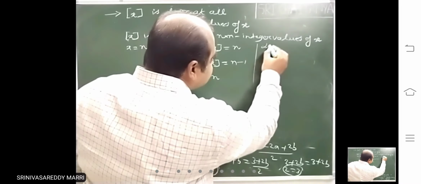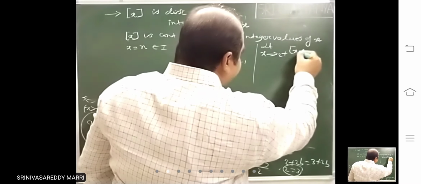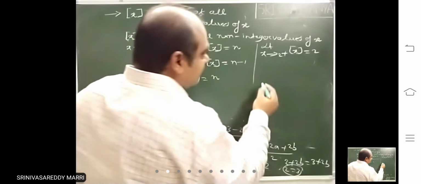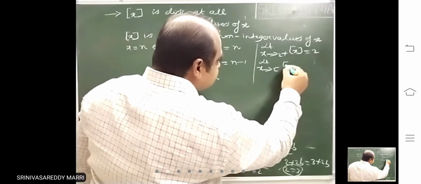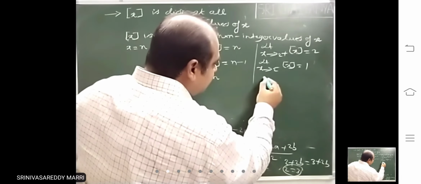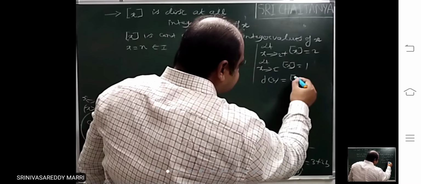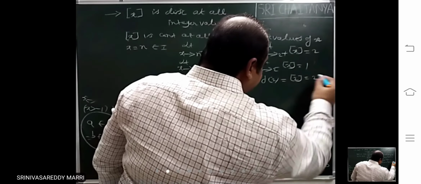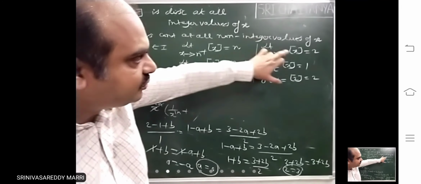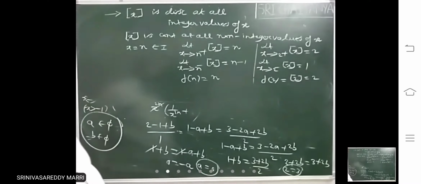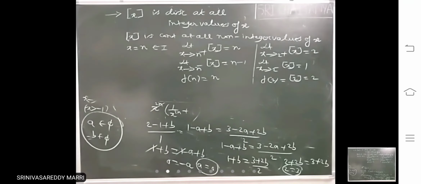Suppose you take x equal to 2. Limit x tends to 2 plus of step x is what? 2. At 2, suppose we are checking. Limit x tends to 2 minus of step x is what? 1. And f of 2 is what? f of x is step x. This is what? Step 2 is 2. Look at these three. These three will not be equal. 2, this is 1, this is 2. So therefore at any integer values of x, step x will be discontinuous.